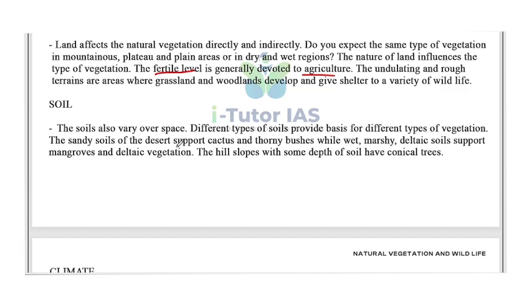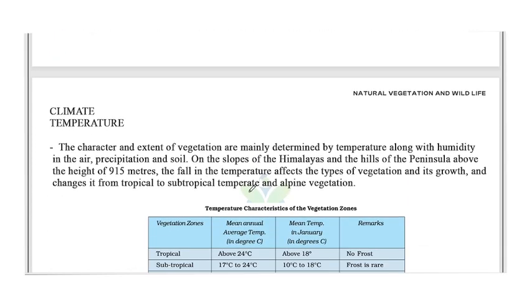The sandy soil of the desert supports cactus and thorny bushes, while wet, marshy, deltaic soil supports mangroves and deltaic vegetation. The hill slopes with some depth of soil have conical trees. So the hill slopes with some depth of soil support the growth of conical trees. Now, the second factor is climate.